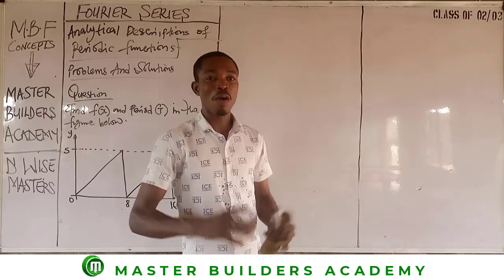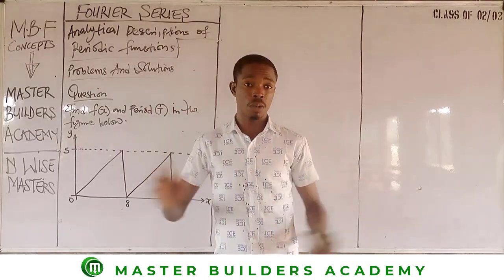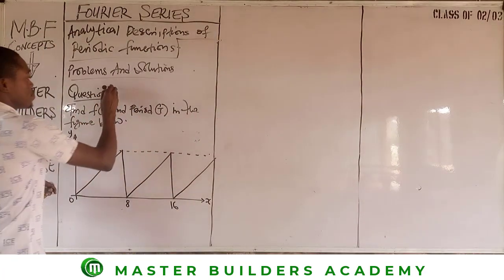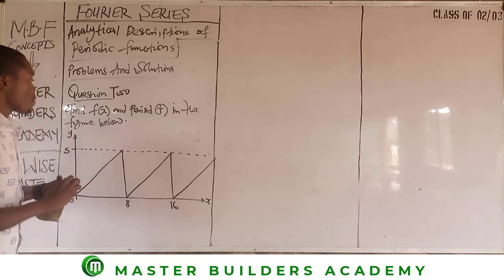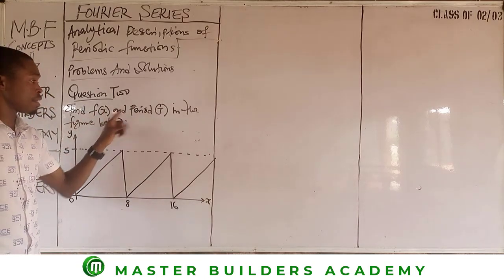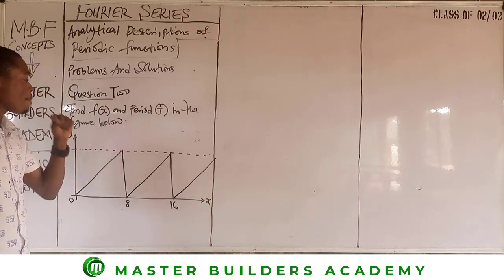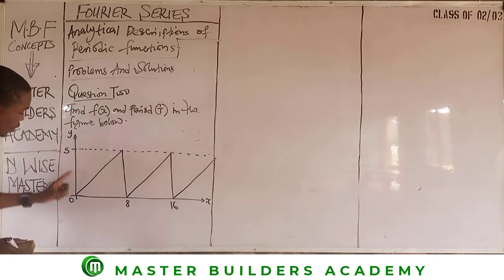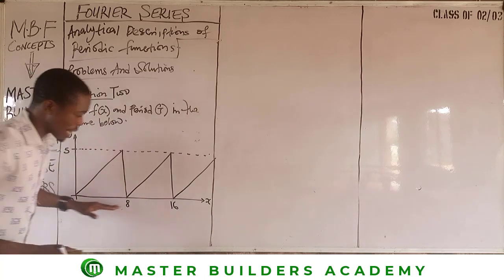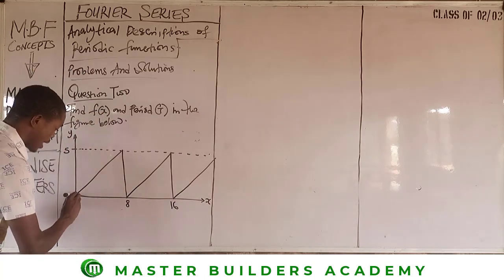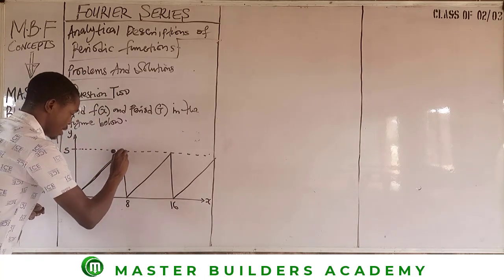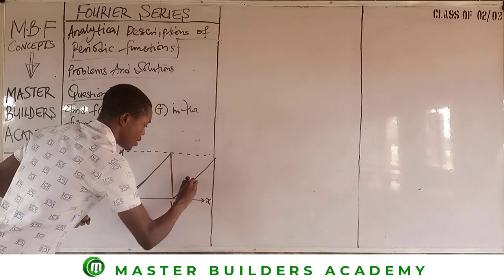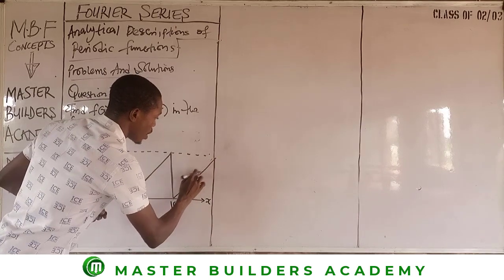All right, guys. Now we have question number 2 on the board. Now we are asked to find f of x and period phi in the figure shown below. Now this is the figure. This is y-axis, x-axis, and then these are the lines plotted. These are the lines, like you see here. This is what we have.